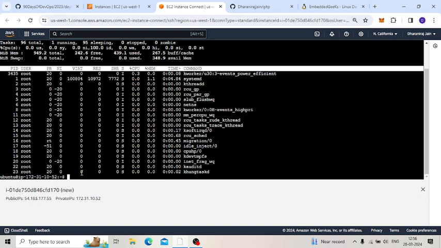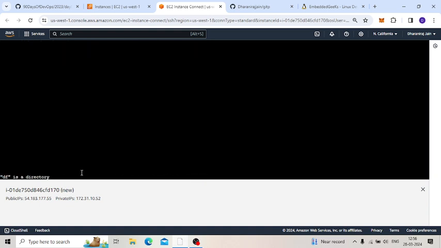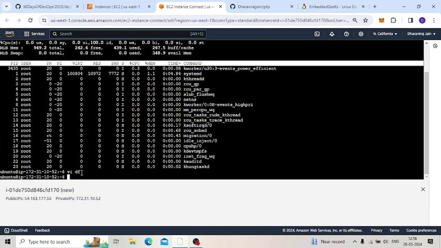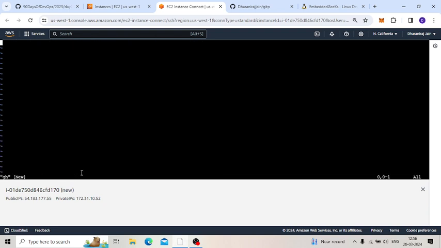And one more thing, I created some files, right? Now we can create one new file. I will create it with vi, gh.